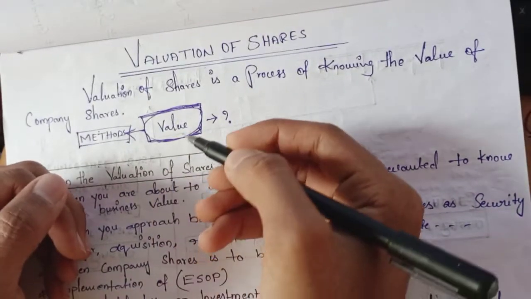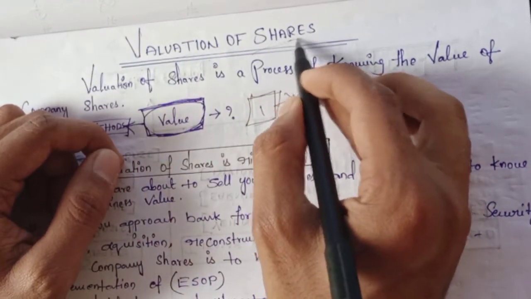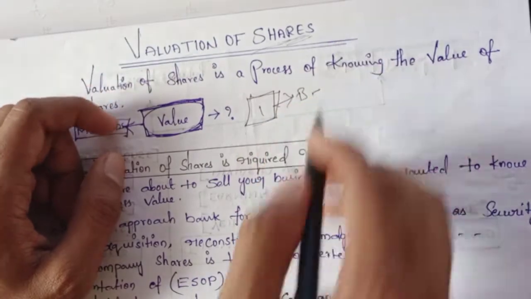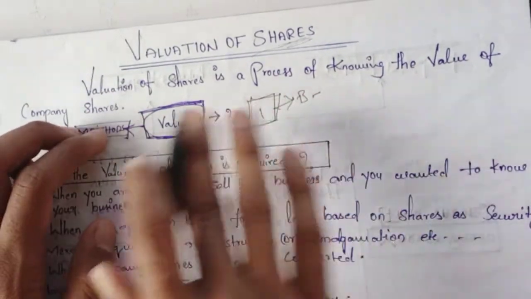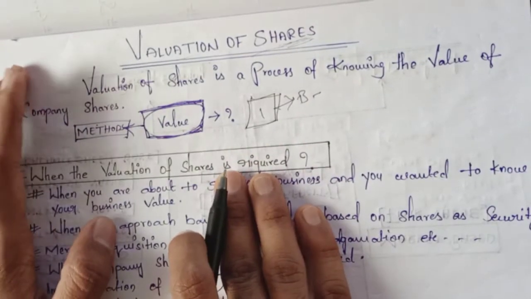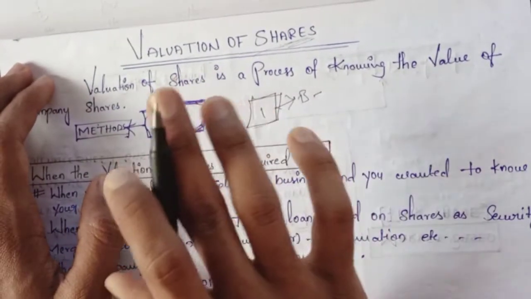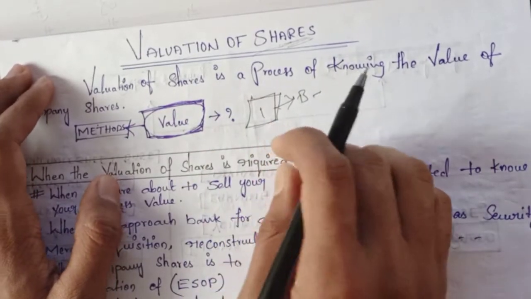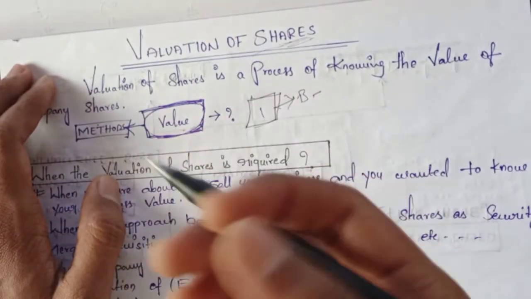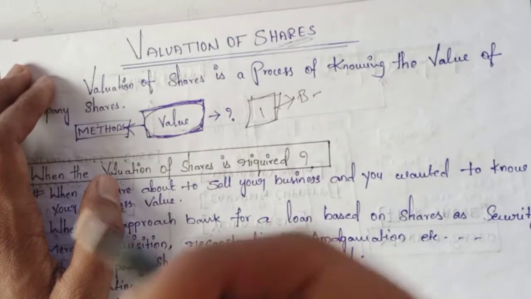Hi everyone. In this video, we are going to discuss the valuation of shares chapter. It is the second chapter of corporate accounts. In this chapter also, you do not need to maintain any debit or credit transactions. So what is valuation of shares? In the simplest terms, valuation of shares is a system of determining the value of a business by estimating the value of its shares.